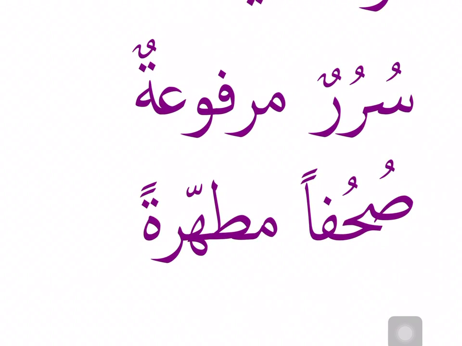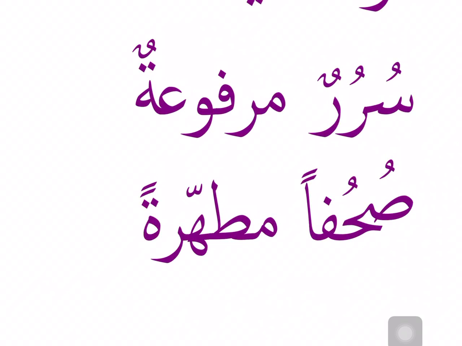Let's look at this one. Sururun marfu'atun. Sururun, okay, this word is number 1. I'm going to start with the number. This is a plural word. I would not have known that unless I knew the meaning. So inshallah, our vocabulary has to slowly increase. There is a word sarir, which we studied in the book. It means bed.